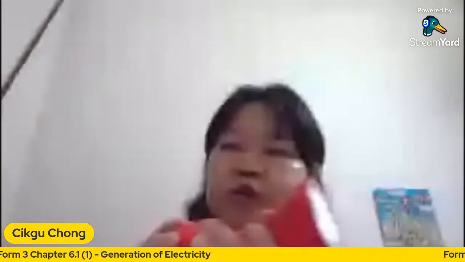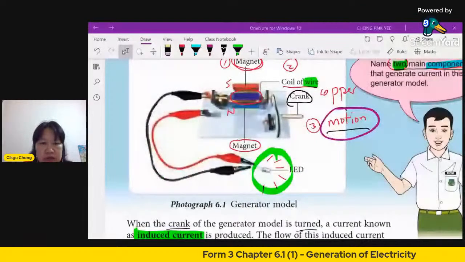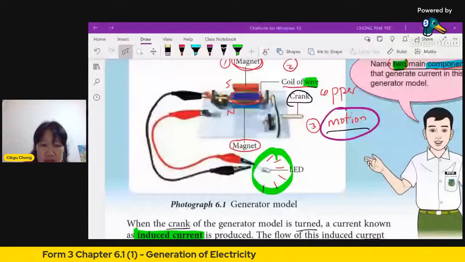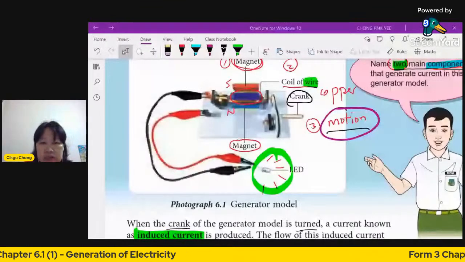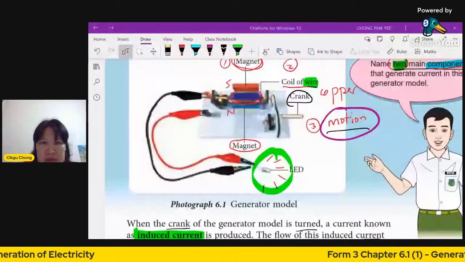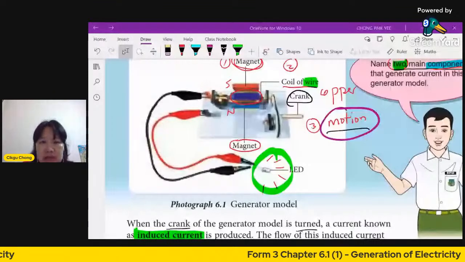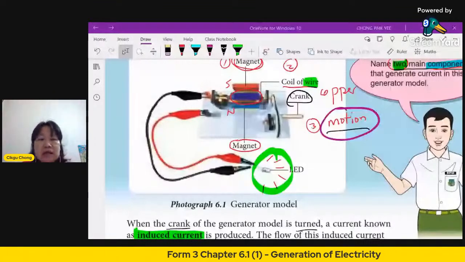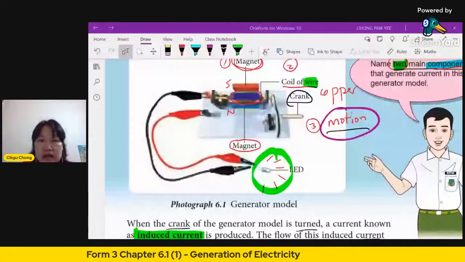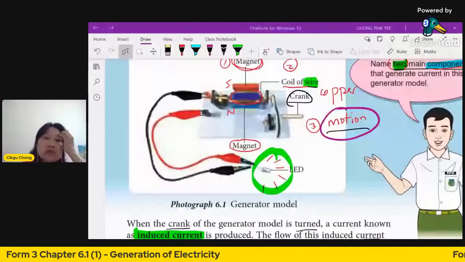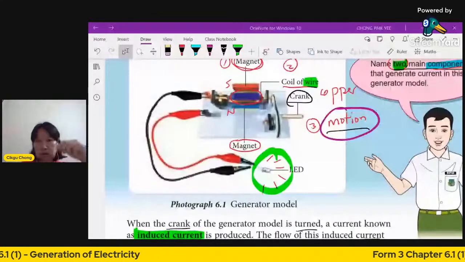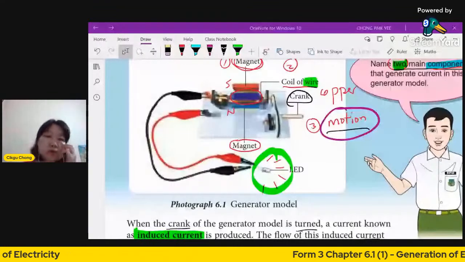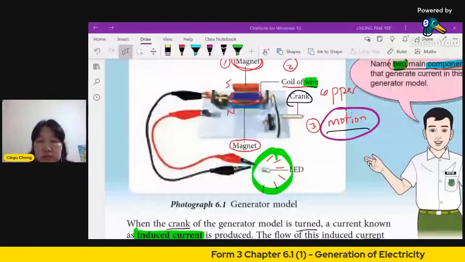So let's revise. You need, very importantly, a coil of wire, and you also need magnets. The stronger the magnet, the higher current you will get. And also, the more wire you coil, the stronger your electricity, the current, will be. That's why we don't use just one.